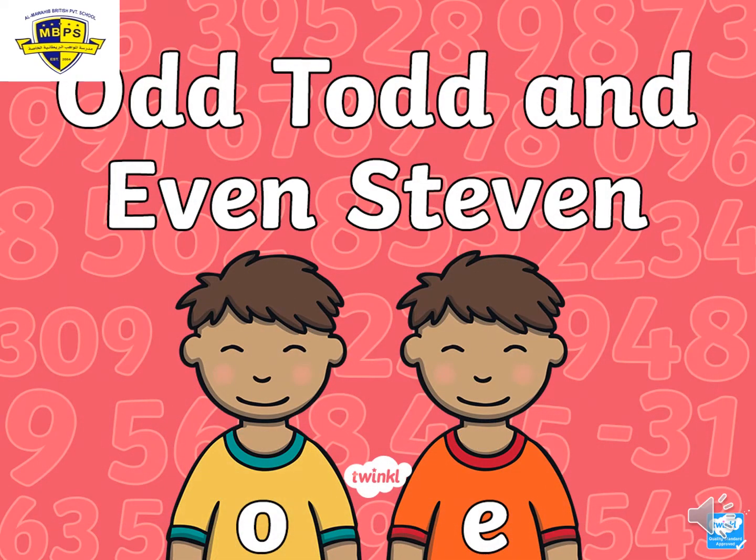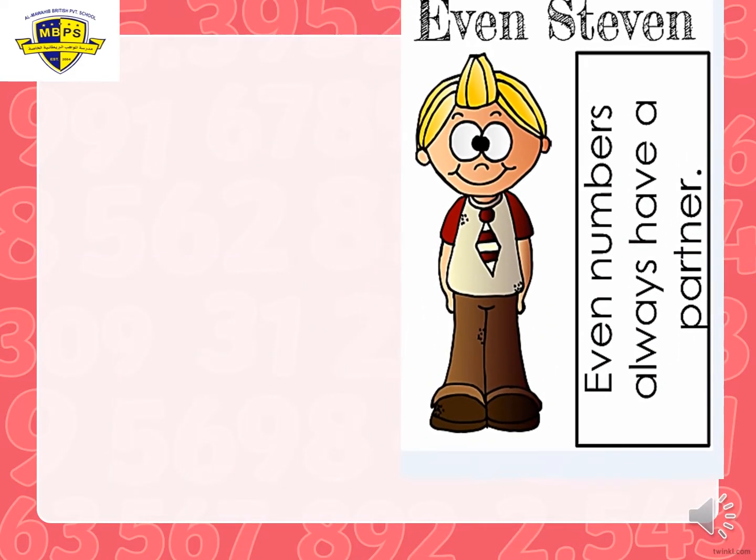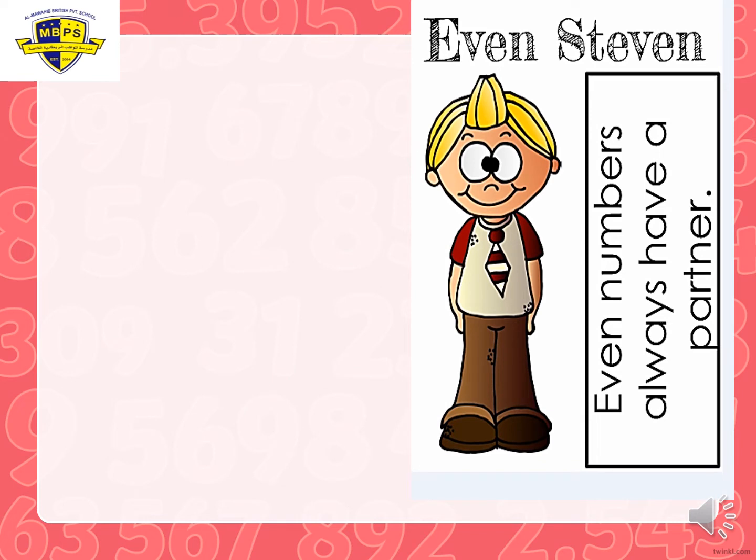We can discover our topic for today about odd and even numbers through the story of Odd Todd and Even Stephen. Now let's recognize who is Odd Todd and Even Stephen and how they will show us odd numbers and even numbers. Let's recognize who is Even Stephen. Even Stephen is a boy who likes to have a partner. He never likes to leave anyone alone. That's why even numbers always have a partner.